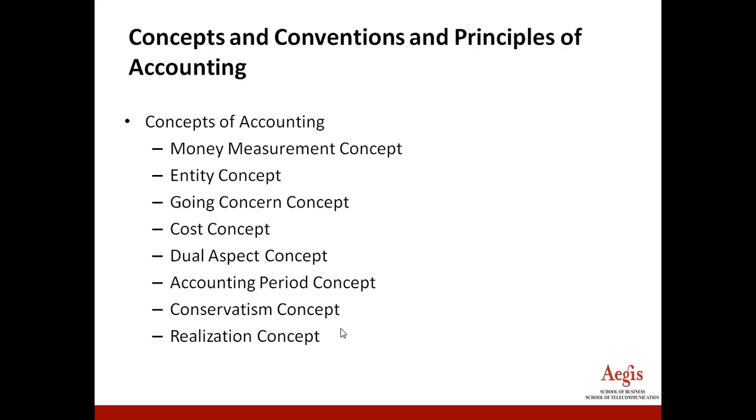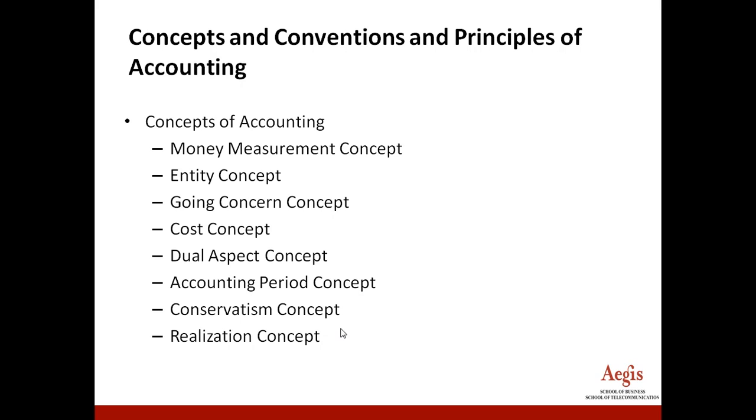Next, cost concept. Cost concept assumes that at every transaction you incur cost and that has to be captured in accounting because without cost no accounting can take place. Next, dual aspect concept. Accounting believes for every transaction whether you receive or you pay has to be recorded, and there are two implications for every transaction which is called in technical terms debit and credit. For every debit there has to be corresponding credit and for every credit there has to be corresponding debit. That is why the assets has to be matched with liabilities.